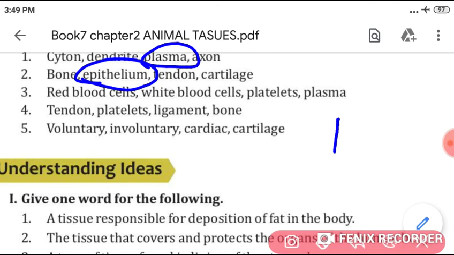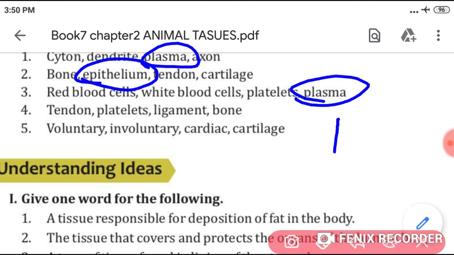Now third, red blood cell, white blood cell, platelets and plasma. Circle the word plasma. Now write, plasma is the liquid part of blood while other three are the cells present in the blood.